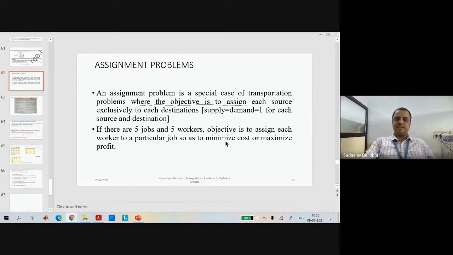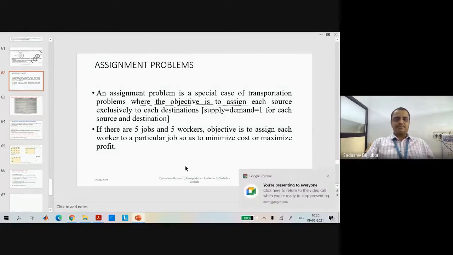Likewise, we always need to minimize the cost or maximize the profit. So this is the introduction to the assignment problem. Assignment problem means we need to assign each source exclusively to each destination, and in this problem our supply and demand will be 1.